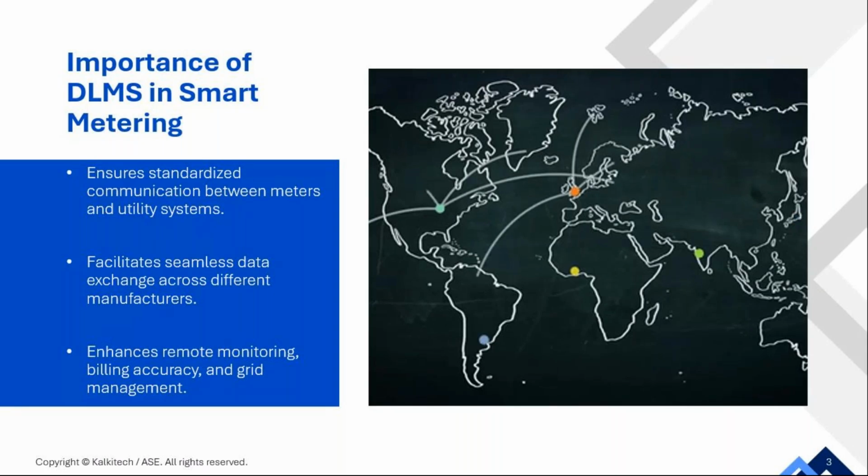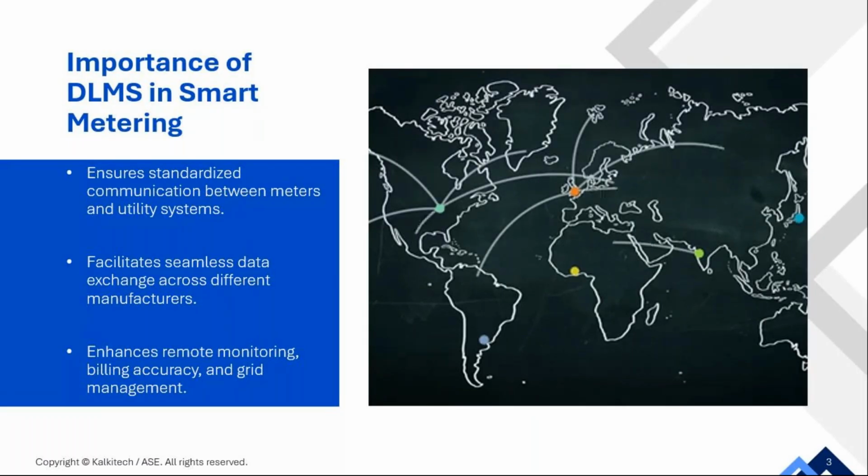Second is the seamless data exchange or transfer across different meters from different manufacturers. DLMS uses a well-defined object-based data model which ensures that all metadata such as energy consumption, voltage levels and event logs are structured in a standardized way.